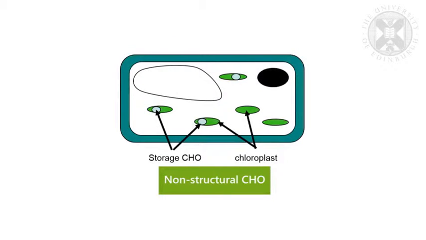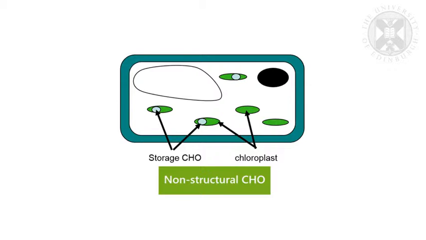Now let's go on and look at these non-structural carbohydrates. These are the components that are not part of the cell wall but are in the cell contents, in the middle of the cell. And these are the components that constitute the storage carbohydrate of the plant. This is an energy source for the plant. They're storing these non-structural carbohydrates as an energy source.